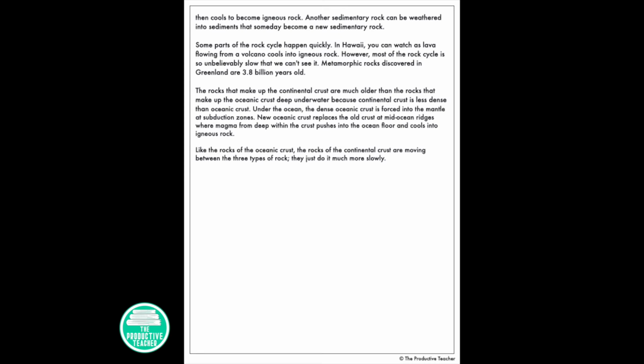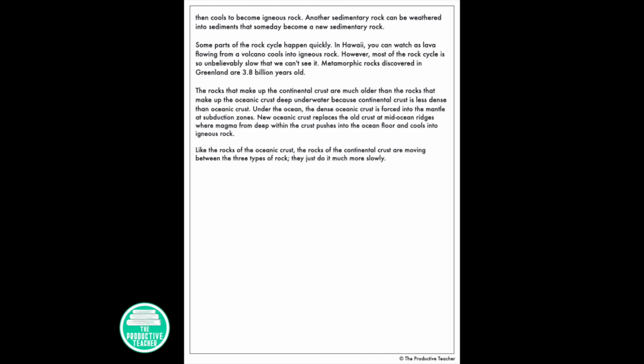Some parts of the rock cycle happen quickly. In Hawaii, you can watch as lava flowing from a volcano cools into igneous rock. However, most of the rock cycle is so unbelievably slow that we can't see it. Metamorphic rocks discovered in Greenland are 3.8 billion years old.